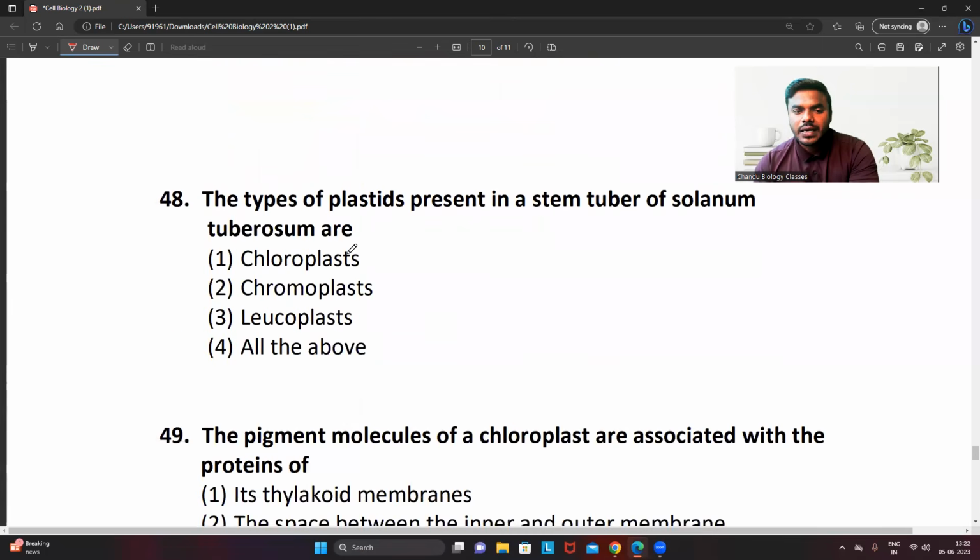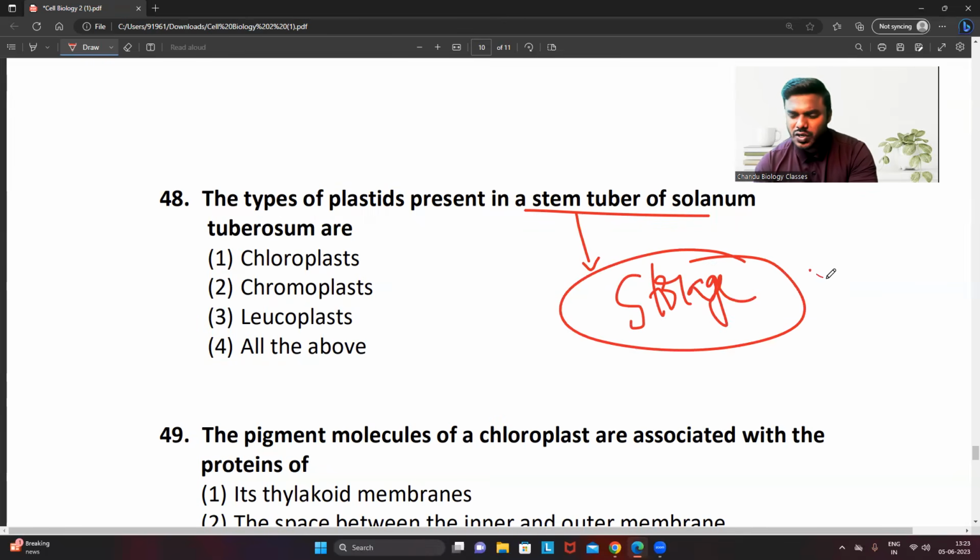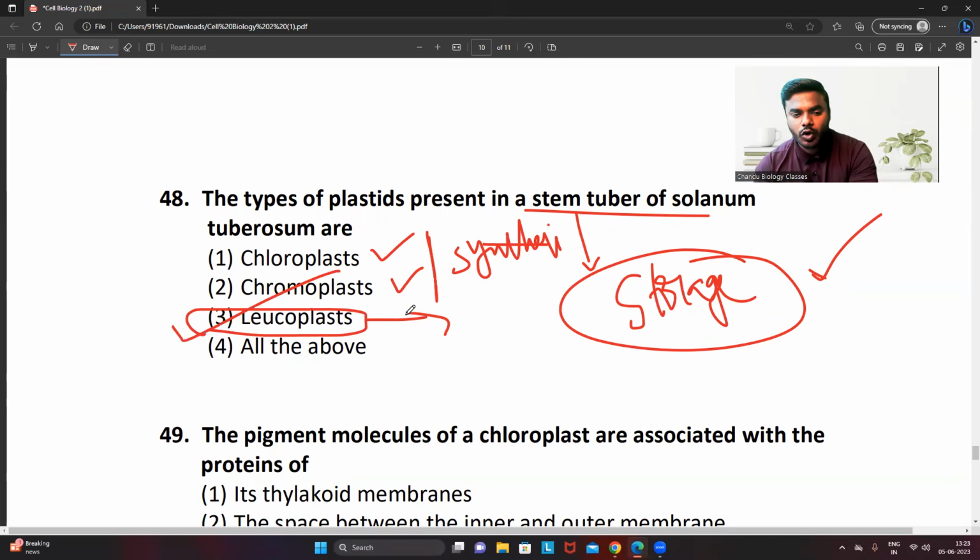Classify the plastids. Type of plastids present in a stem tuber of Solanum tuberosum. What's the point you have to remember? Stem tuber. What is the function of a tuber? It is majorly involved in storage. It is not at all involved in any synthesis. Since it is involved in storage, undoubtedly leucoplast, because chloroplast and chromoplast are involved in synthesis function because they contain pigments. Hence, the correct answer is leucoplast.